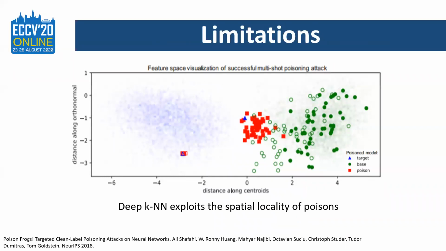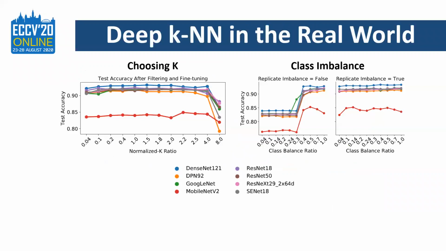This method will likely not be able to filter poisons in two cases. First, if a significant number of poisons surround a target, the poisoned class is no longer an outlier in the neighborhood and is not removed. Additionally, more sophisticated adaptive attacks that craft poisons without the spatial locality property mentioned earlier will likely be able to circumvent this defense. Lastly, I'd like to talk about the deep KNN defense in the context of real-world applications.